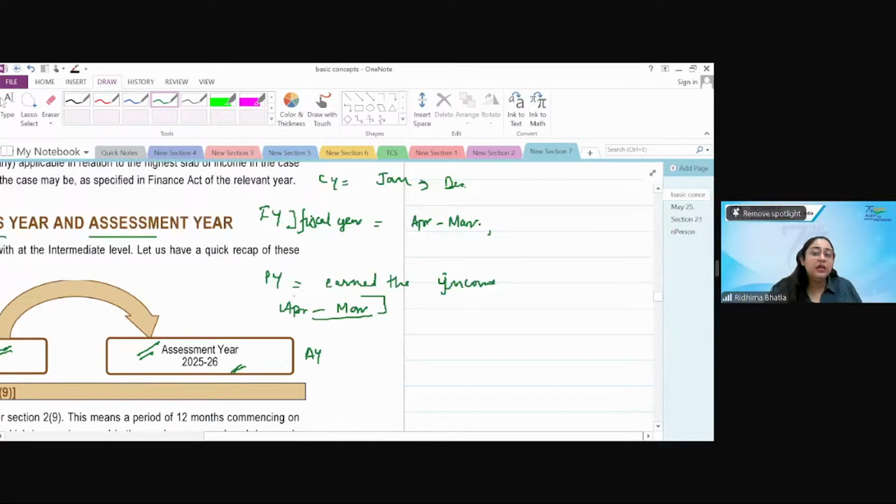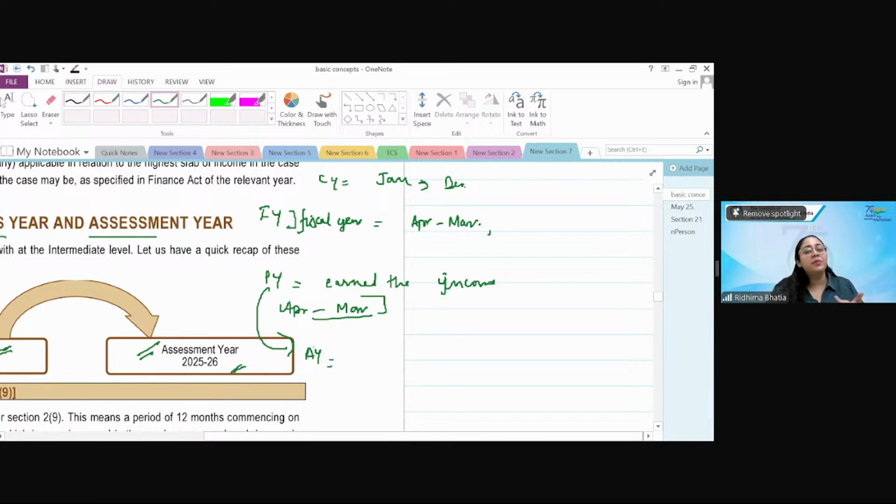That income, when assessed, falls in the assessment year. The year in which the income earned in the previous year is assessed is called the assessment year, and it generally immediately follows the previous year itself.